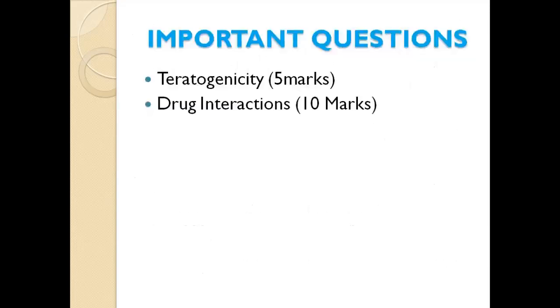So the important questions which can be asked from this topic are teratogenicity for 5 marks and drug interactions for 10 marks. Hope it is clear to you, students.